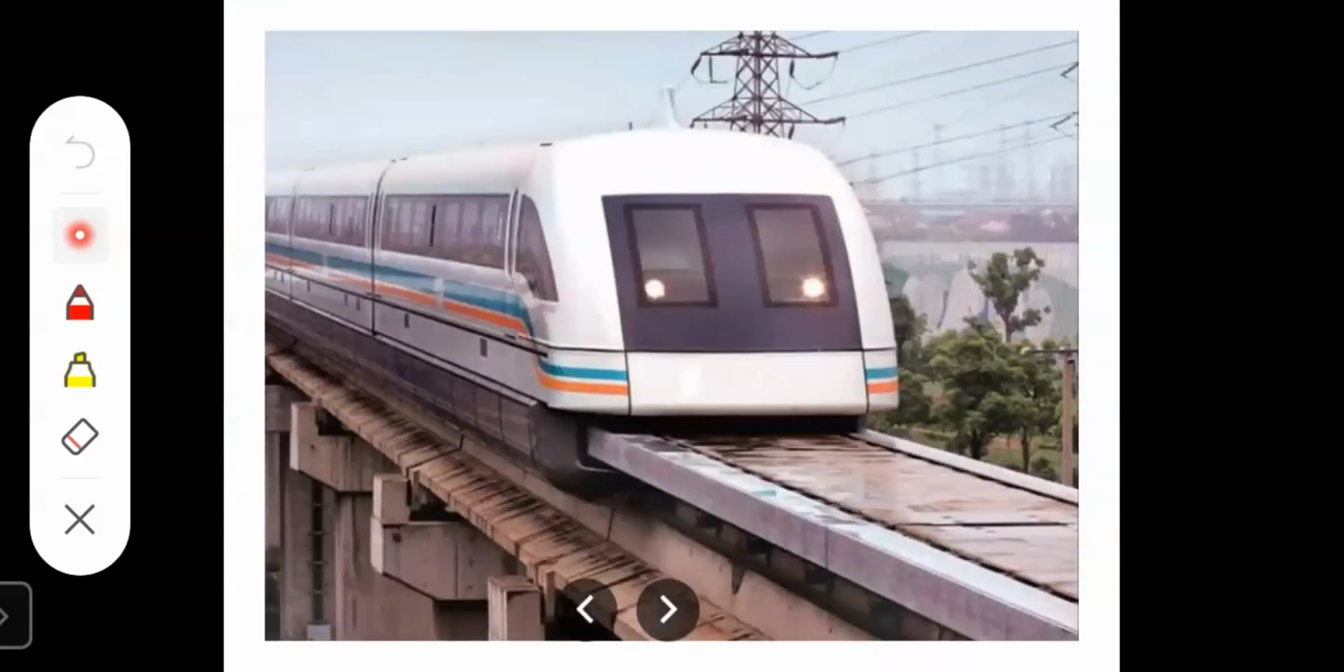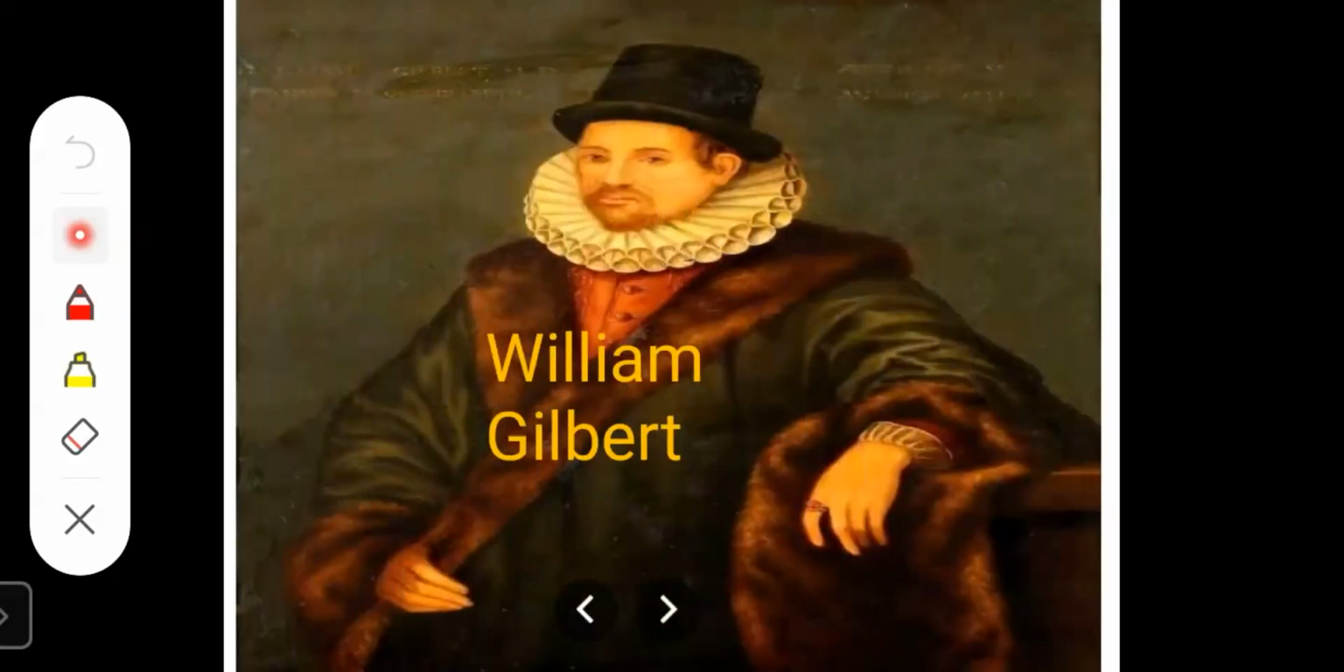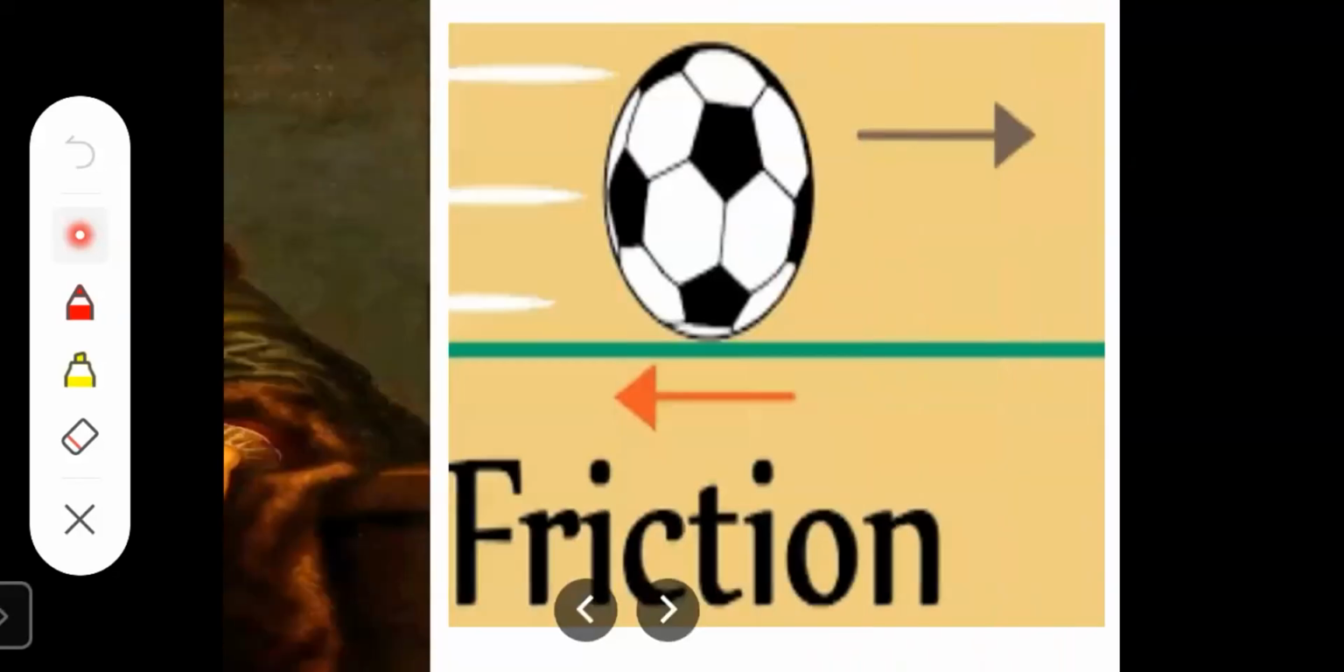See the train tracks. They are using magnetic force to run the train. Now, this is the man William Gilbert, who first invented the magnetic force. Magnetism is the force exerted by magnets when they attract or repel each other.